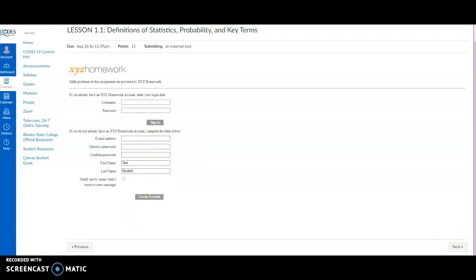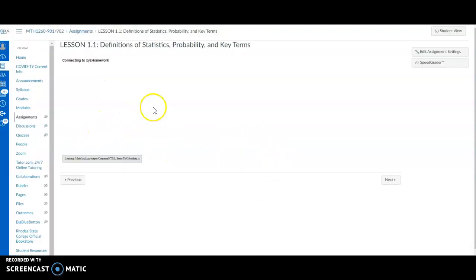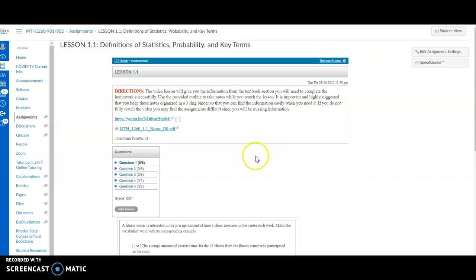I'm going to leave student view for a second because otherwise we can't see the homework. This is what the homework looks like. At the beginning under directions, I need you to make sure any video that's linked here is the lesson for the course. Don't try to do the homework unless you've attended class. The lesson is here, it's a link, and then there are guided notes below it. Please make sure you don't skip this beginning portion. This is the lecture, you could say.